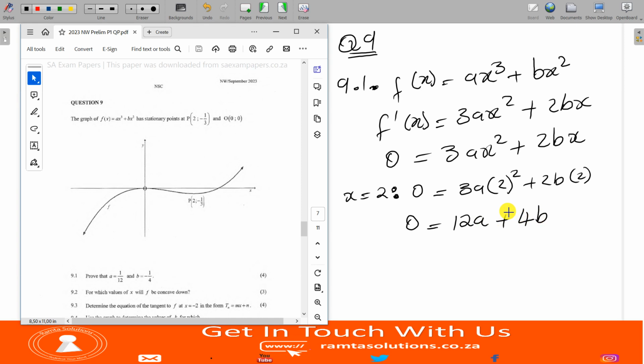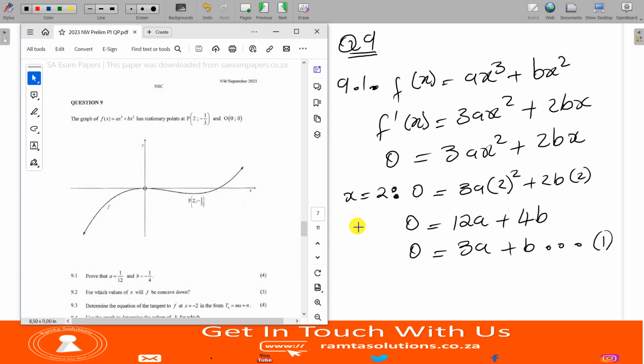Okay, perfect. Now, what do we need to do now? All right. So what we need to do now is, maybe let's simplify this. I'm going to divide by 4 throughout, by the way. 0 equals 3a plus b. I can call it equation 1.